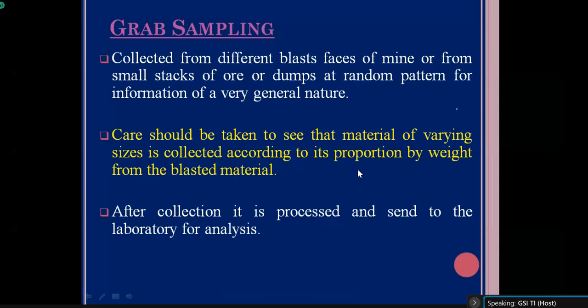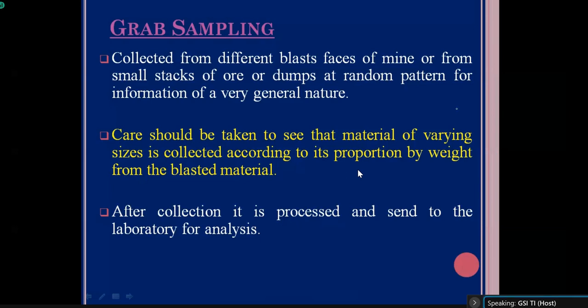Generally, when mining activity is going on, with some blasts, to know the chemical property or the actual concentration of that particular element in that particular blast face, we collect the gap sample, and we dump the mined material, and to know the grade of that mined material, we have to collect the sample from the mined dump material.